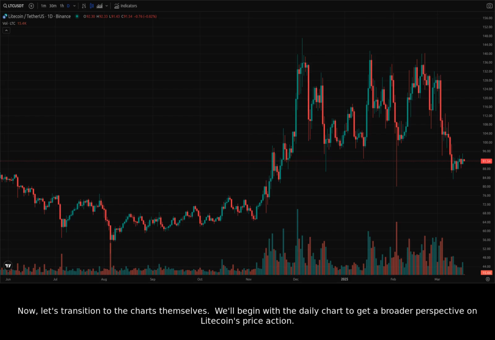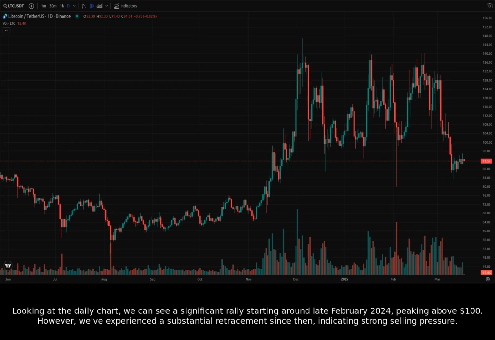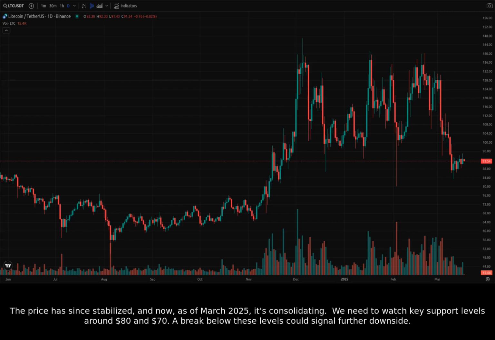Now, let's transition to the charts themselves. We'll begin with the daily chart to get a broader perspective on Litecoin's price action. Looking at the daily chart, we can see a significant rally starting around late February 2024, peaking above $100. However, we've experienced a substantial retracement since then, indicating strong selling pressure. The price has since stabilized, and now, as of March 2025, it's consolidating. We need to watch key support levels around $80 and $70. A break below these levels could signal further downside.